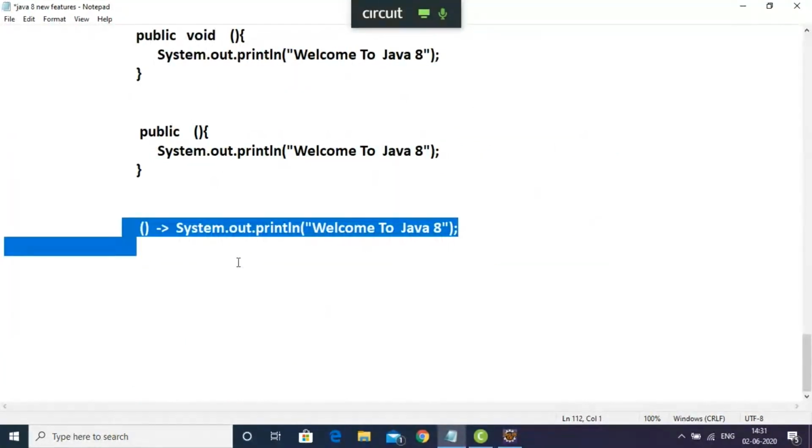This is called lambda expression. We can represent the same thing using very less and concise code. Let me give some 2 or 3 examples, then it will be much more clear.